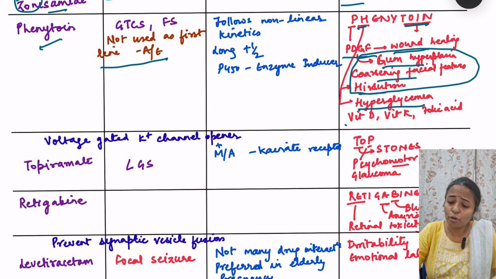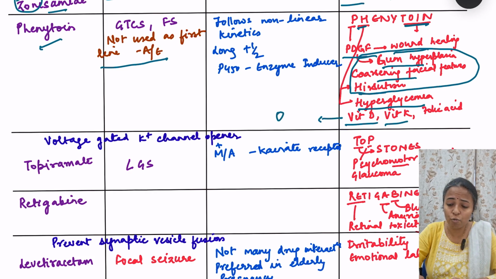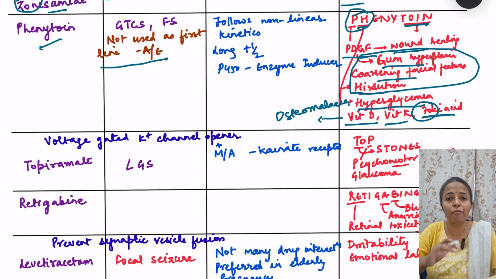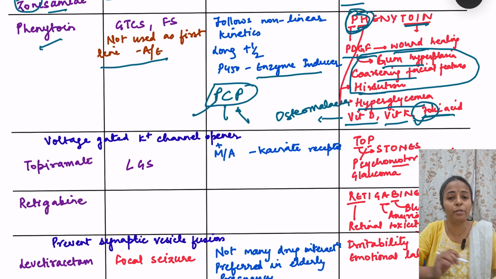Then it also causes a decrease in vitamin D, vitamin K. So vitamin D decrease leads to osteomalacia, vitamin K deficiency and folic acid deficiency as well. So there is megaloblastic anemia. PH I remember, Phe, we pronounce it as phenytoin. So Phe is there, so that is F for folic acid. Okay. So coming to the features now, what are the features? Phenytoin is an enzyme inducer. Before I told you PCP are the enzyme inducers. P for phenytoin, carbamazepine and phenobarbital.